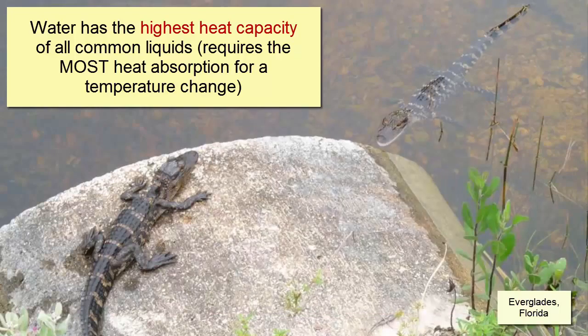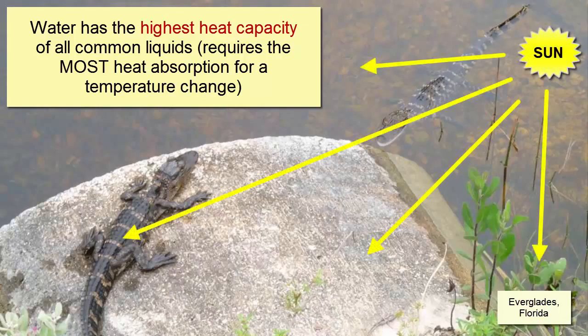In this image from the Everglades in Florida, we see two small alligators, reptiles whose internal temperature comes mostly from their surroundings and must move within their environment to locations to minimize their chances of getting overly hot or overly cold. Although the same amount of heat is being transferred by the sun to all parts of this environment, they do not all have the same temperature.